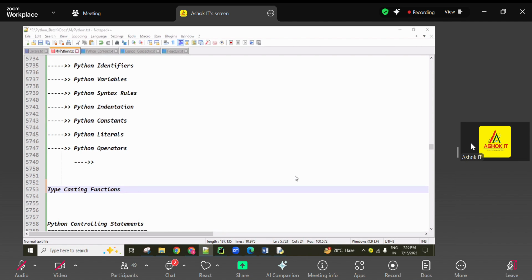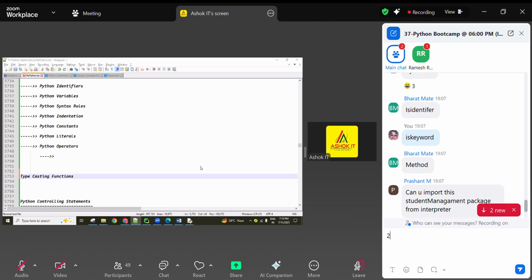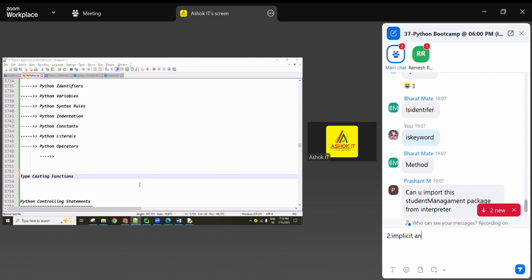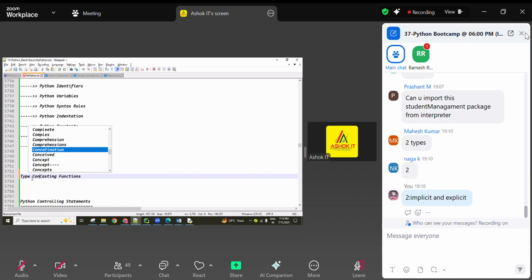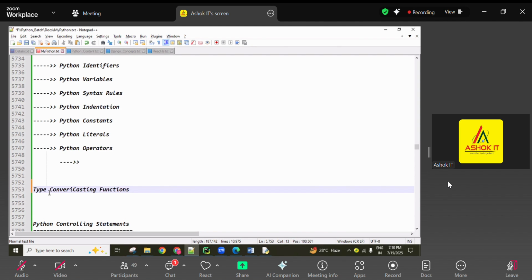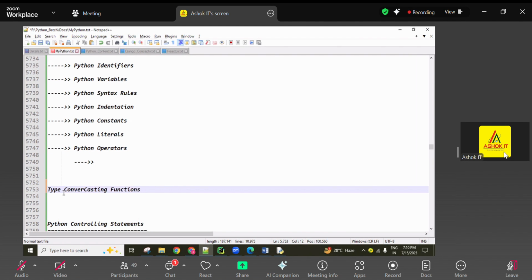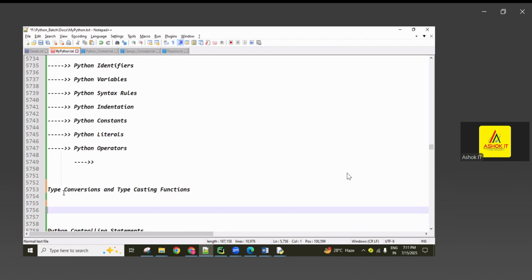Two types. One is implicit type conversion, and another is explicit type conversion. For implicit, some example, and for explicit, some example, you have to prepare. Type conversion and typecasting functions we discussed.